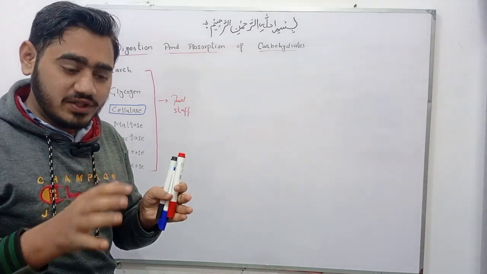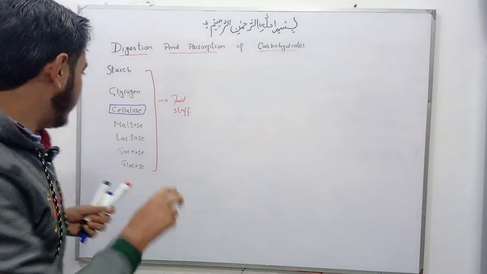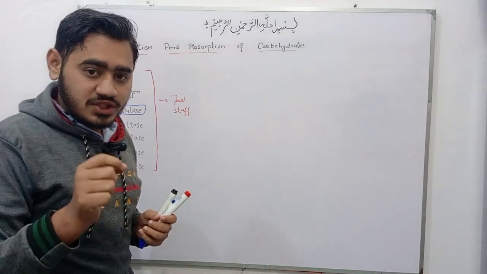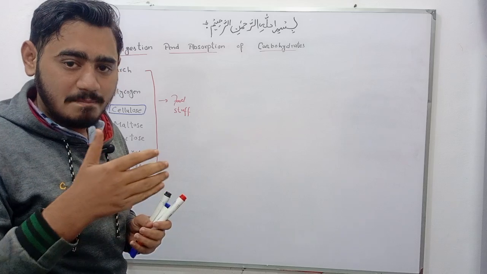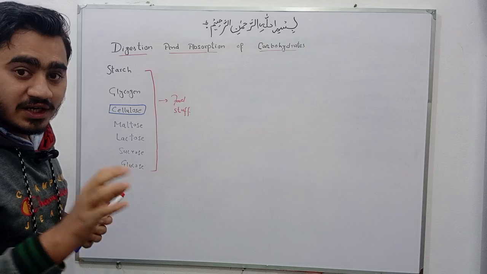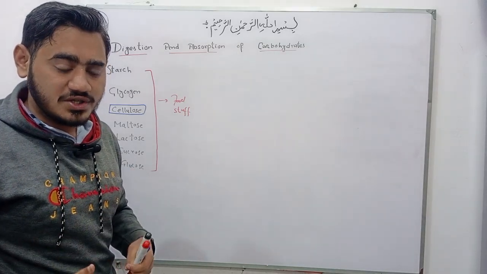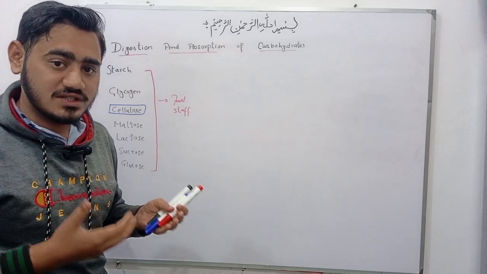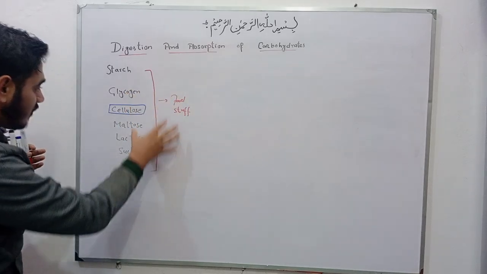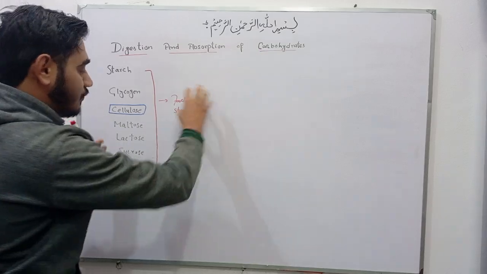It is responsible for the decrease in the absorption of glucose and cholesterol. It is beneficial, so that's why it is called dietary fiber. Cellulose, hemicellulose, pectin, lignin, gums, these all are examples of dietary fibers. Friends, these are the components of carbohydrates in our food.